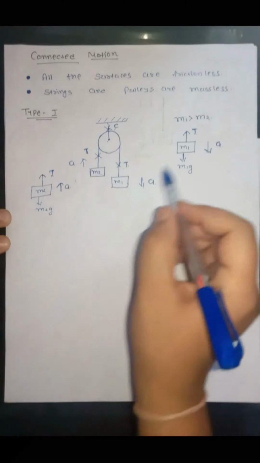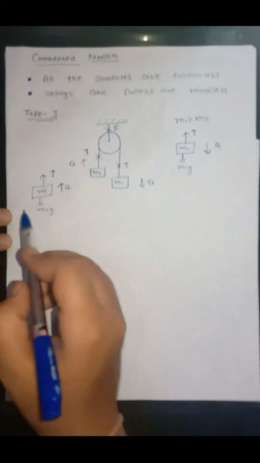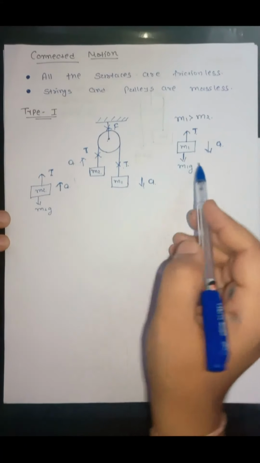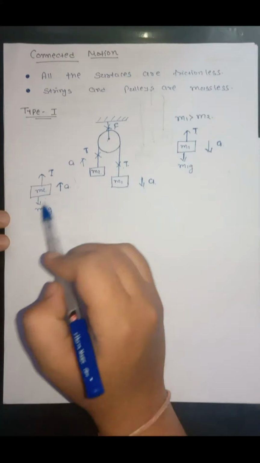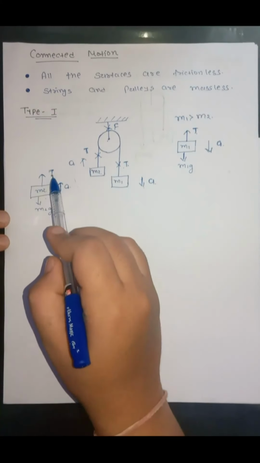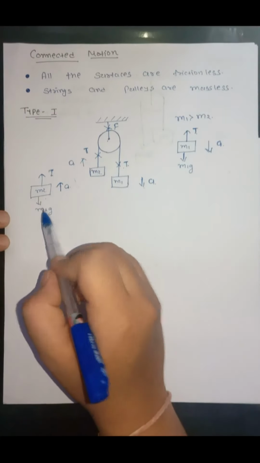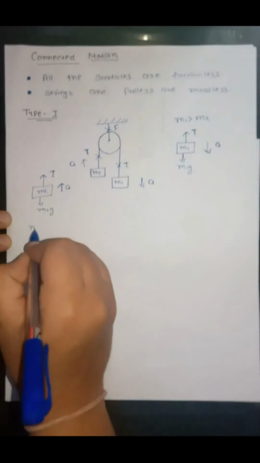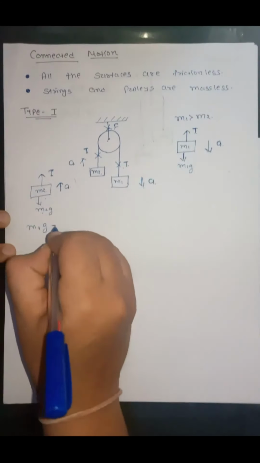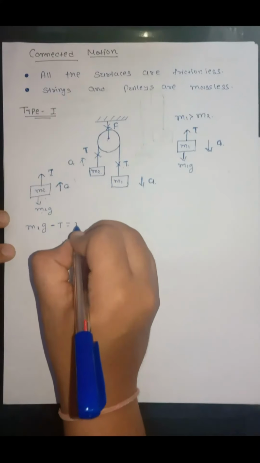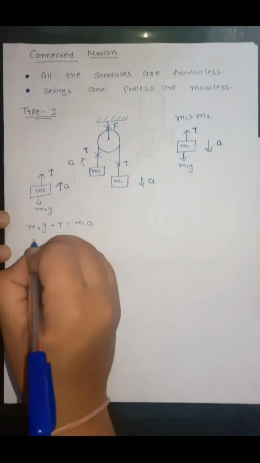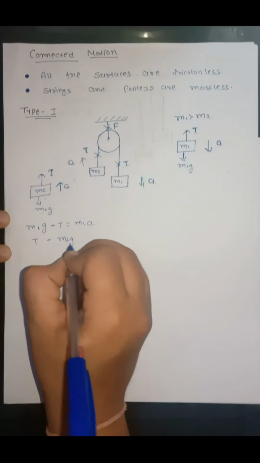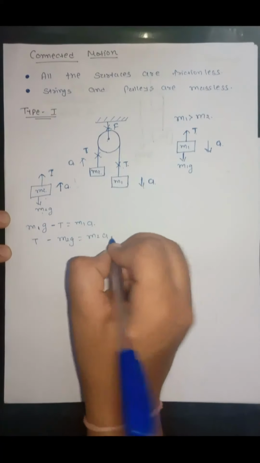If we write the equations for these two free body diagrams: as the first object is moving downward, m1g is greater than T. And as the second object is moving upward, the tension force is greater than m2g. So for the first block, the equation will be m1g minus T is equal to m1a. And for the second block, T minus m2g will be equal to m2a.